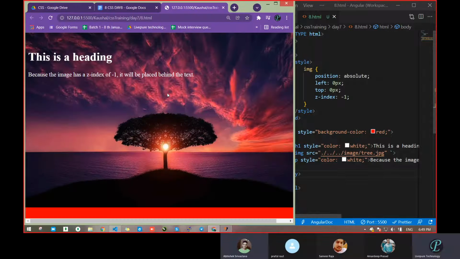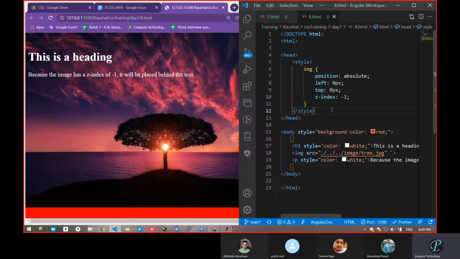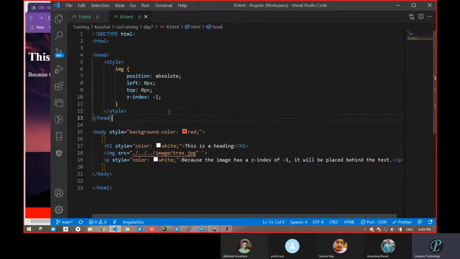A student asks about using the image in the head section. This is a style, this is CSS. You have to move this into the external CSS. We have to follow the property actually. Now what we had written as a style in the head section, we have to move into the external CSS. So just cut this and paste it in the external CSS.